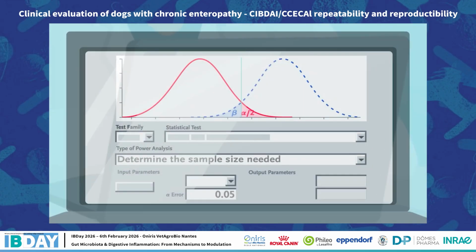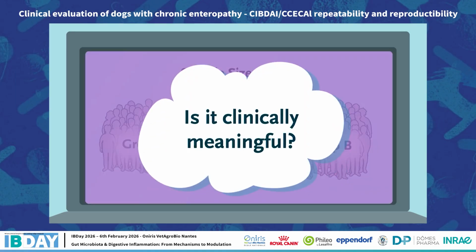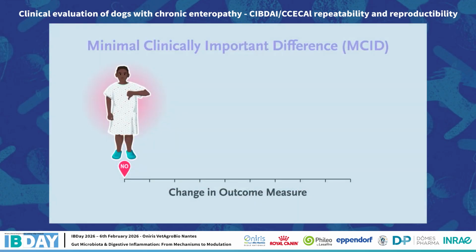Before a trial is launched, investigators conduct a power calculation to determine the sample size needed to detect a predetermined difference between groups, with a predefined type 1 error, or alpha, usually 0.05. When the results come in, investigators look to see if the observed difference between groups is statistically significant, a p-value less than 0.05. But that doesn't necessarily mean that any such difference is clinically meaningful. Addressing that question requires an understanding of what's known as the minimal clinically important difference, or MCID.